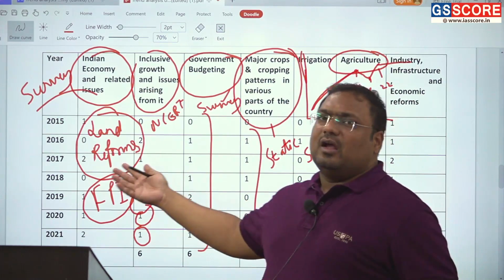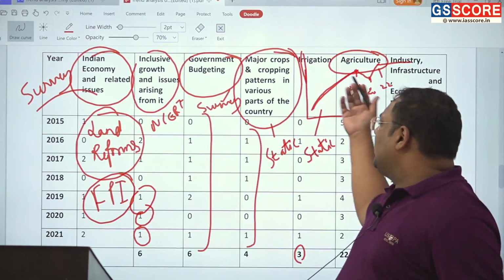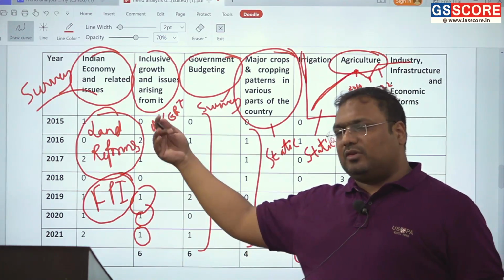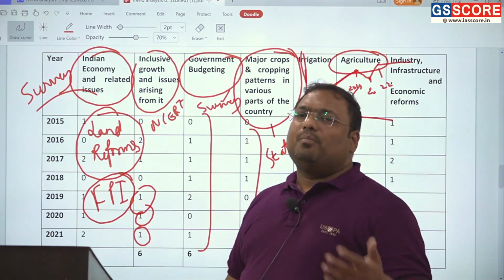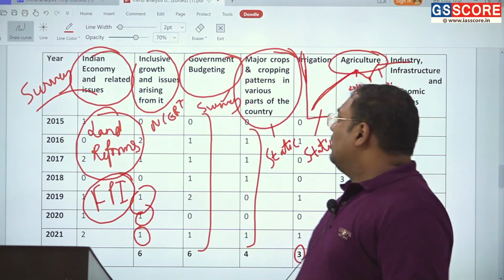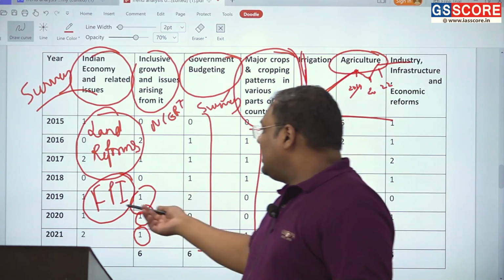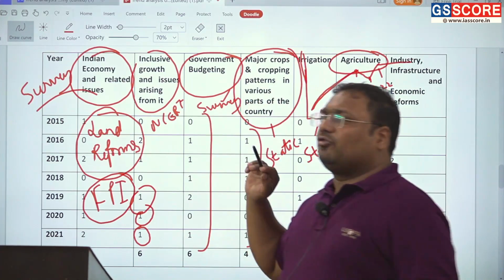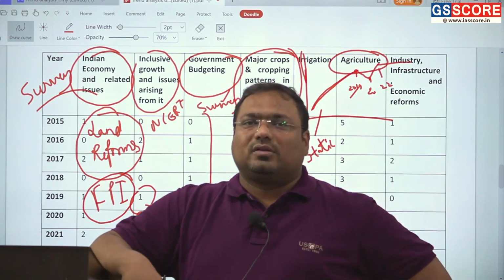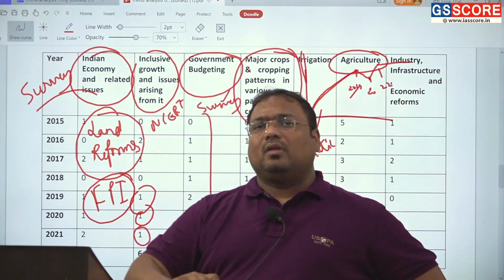You definitely have to update a bit. For example, in irrigation, there are some innovations. In food processing, you have to update with government policies, for example PM Sampada and some other recent policies. But other than that, these are fairly easy questions. Agriculture is the easiest area to score in the Indian economy.